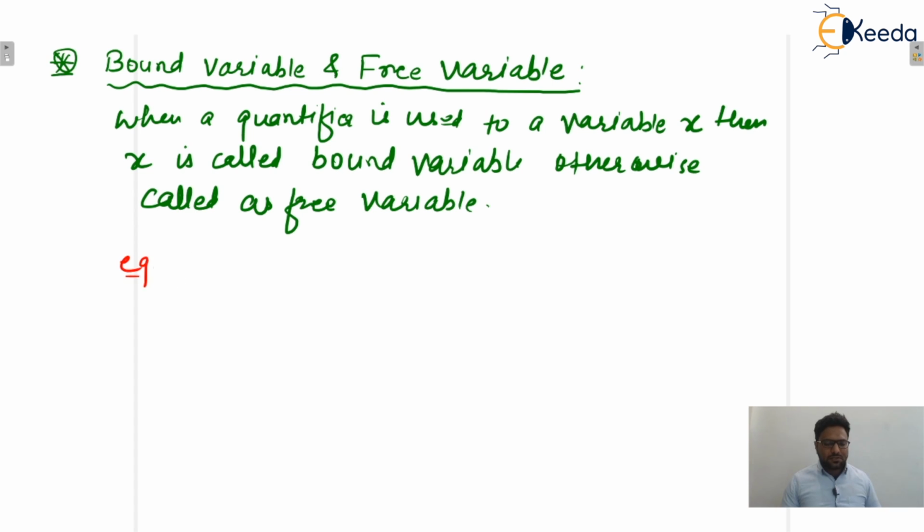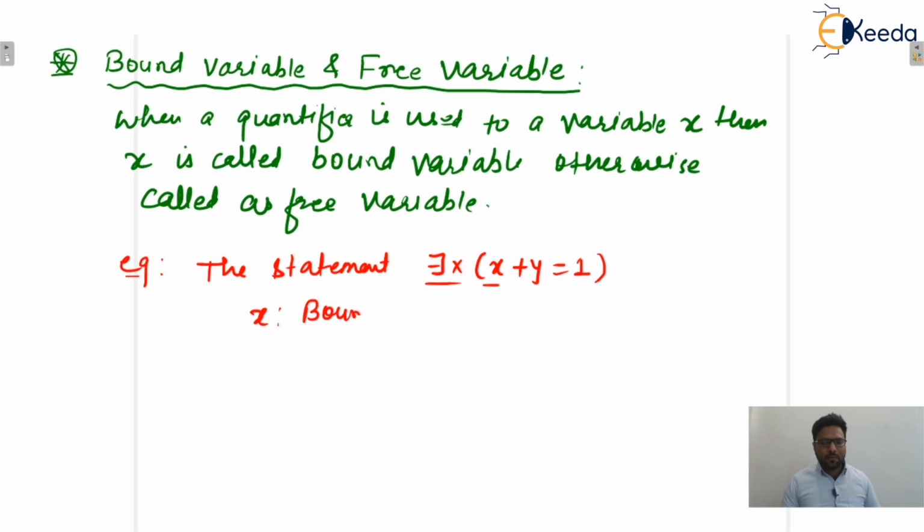For example, let us consider the statement: there exists x, x plus y equals 1. Here one quantifier is for the variable x, so x is known as a bound variable, but there is no quantifier for the variable y. So y is the free variable. So x is the bound variable, and y is the free variable. I hope this one is clear to everyone.